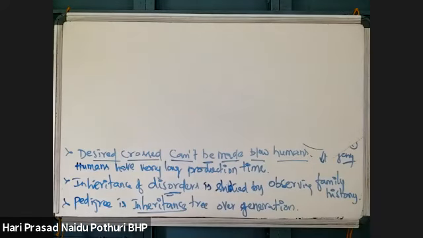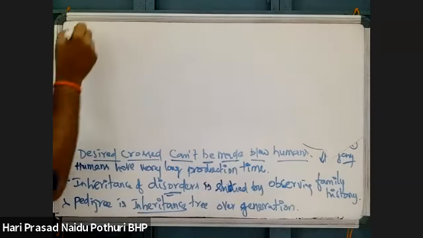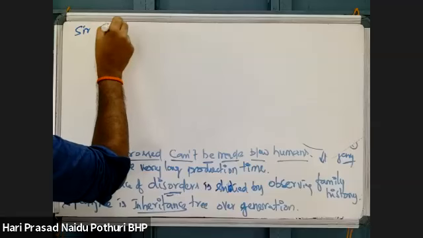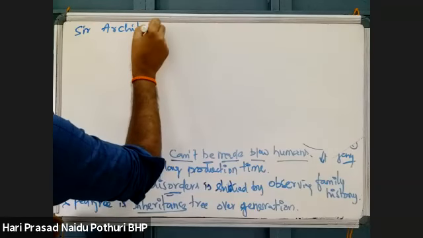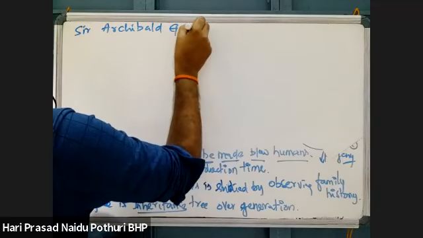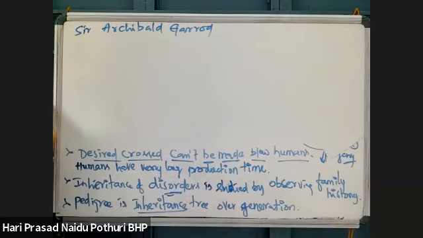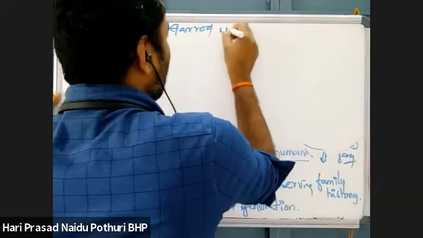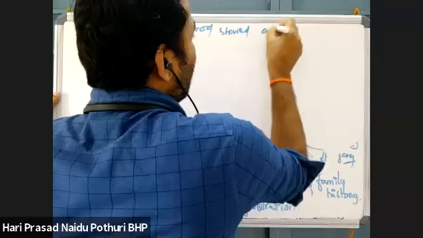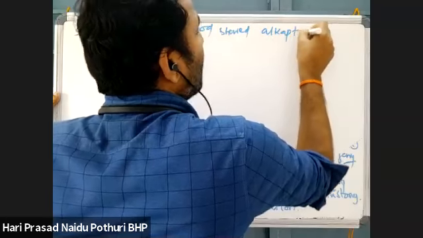Okay, this first pedigree was studied by Sir Archibald Garrod. He showed another disorder which is called alkaptonuria, which is an autosomal disorder.